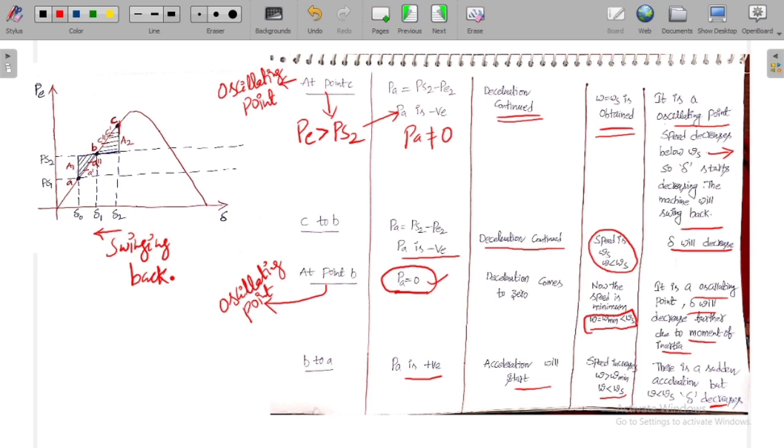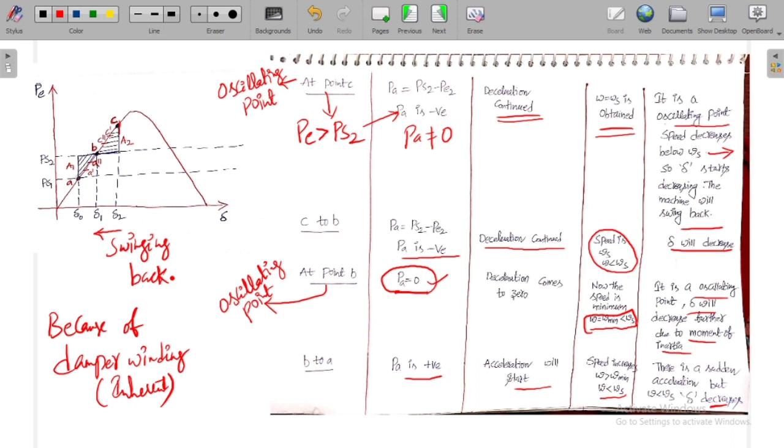Now what we need to understand here is, because of the damper winding, which is inherent, because we have not shown any damper winding in the synchronous generator, but internally we have a damper winding in the synchronous generator. So that is the reason why.